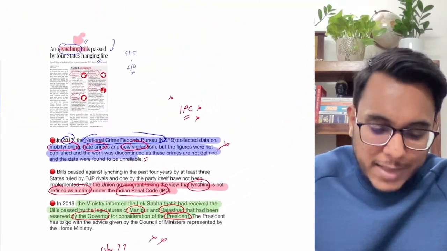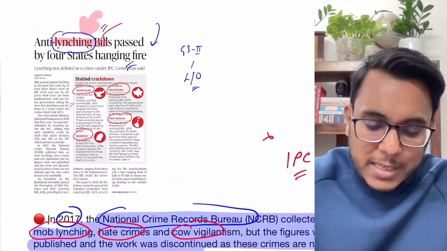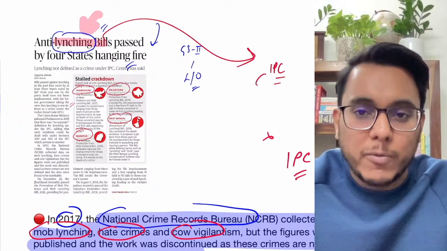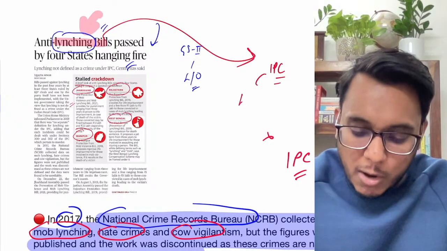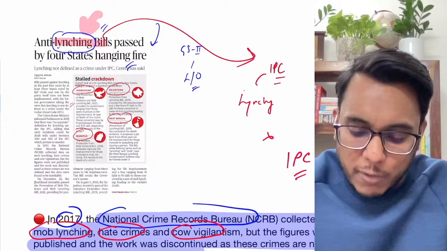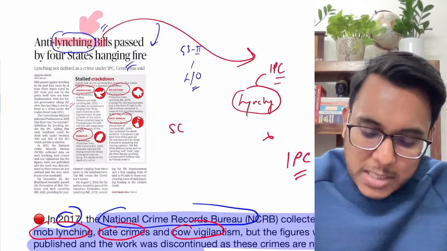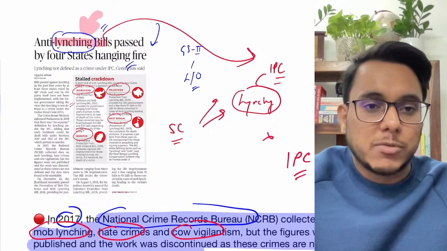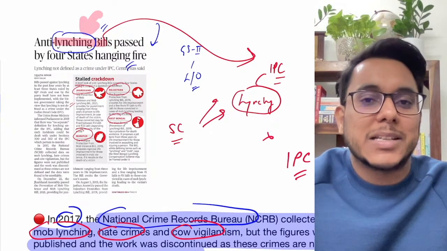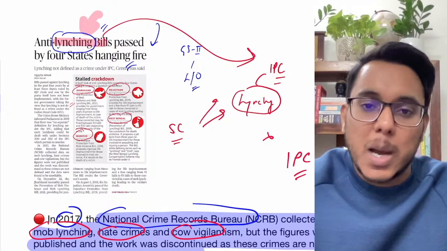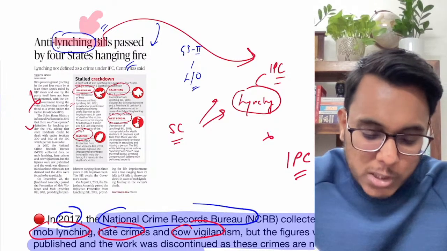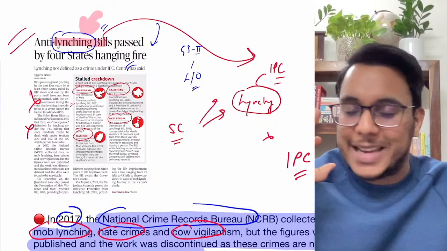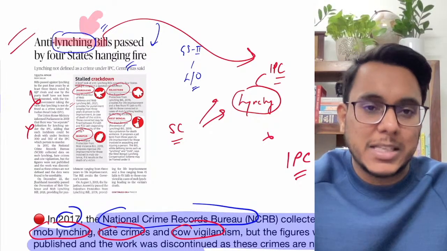So first of all, if these anti-lynching bills are to be passed, within the IPC, the Indian Penal Code, we need to create a new offense of lynching. In the past the Supreme Court has asked the government to create a new offense for lynching. The government had said that okay, we are exploring that, but up till now nothing has happened in this direction, and therefore the anti-lynching bills are lying in the air. Nothing has happened in this direction.